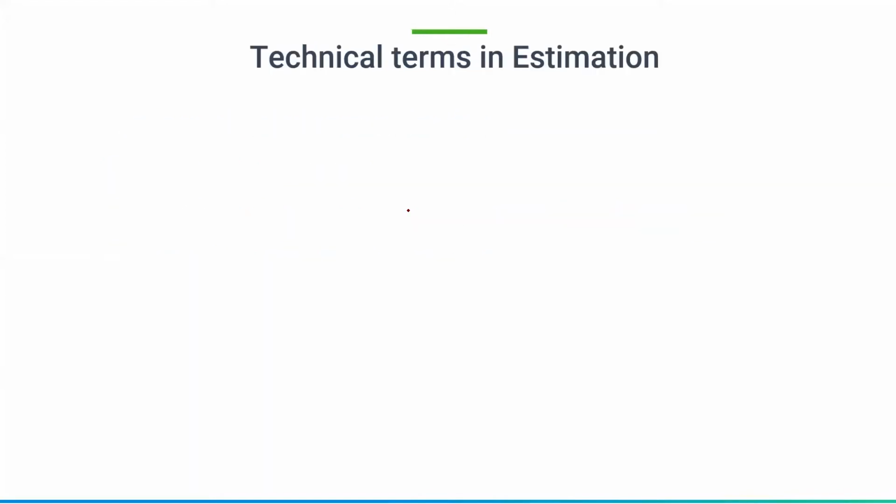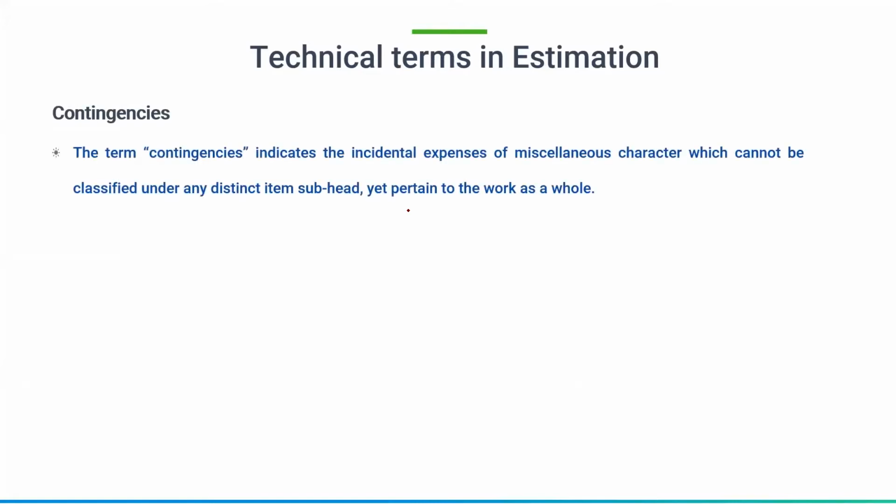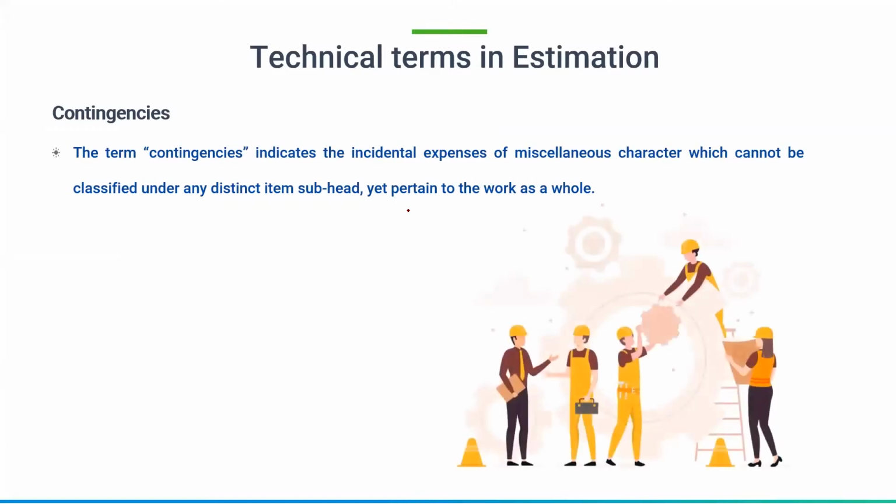So let us go into the technical terms first. The first one is contingencies. Contingencies are incidental expenses of miscellaneous character which cannot be categorized into a distinct item. We can't assign that to a particular subhead. Say, for example, whether it is on the material side or the labor side, we can't pertain it. It is an incidental expense. When you are building a project, we are going to get some incidental expenses. Such incidental expenses are termed as contingencies, which cannot be classified and cannot be estimated.